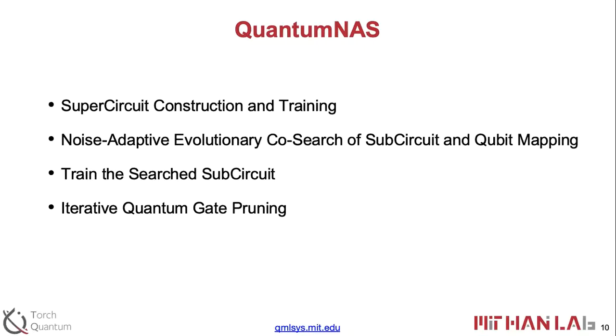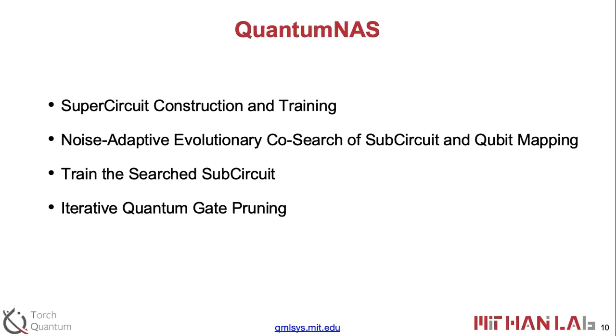Okay, so there are four steps in QuantumNAS. The first step is to construct the SuperCircuit, which we just mentioned, and train it. The second step, after we have the SuperCircuit, is to search for the most noise-robust one. We use an evolutionary search engine to do the co-search of the SubCircuit ansatz and the qubit mapping.